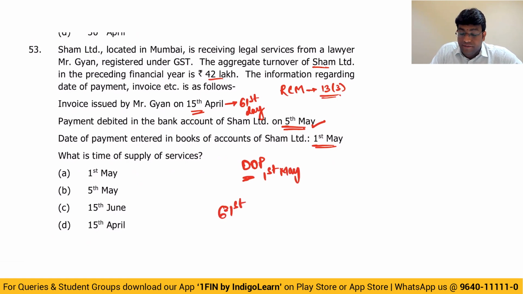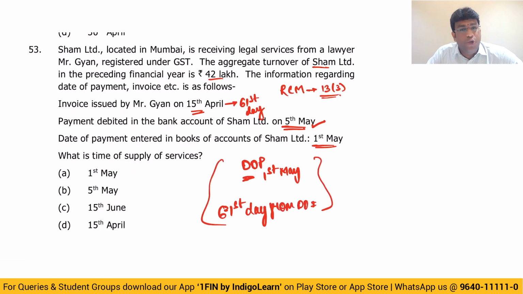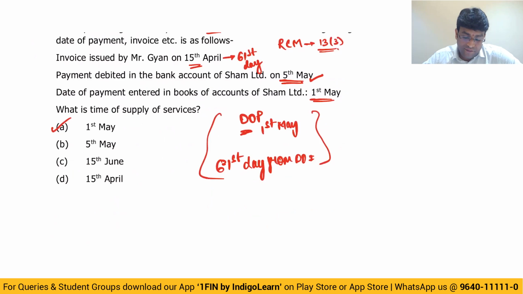And we will also see the 61st day from date of invoice, which will come somewhere in June. So answer is definitely, my dear friends, what? Answer is definitely 1st of May. So which is nothing but option A, my dear friends, because date of payment or 61st day from date of invoice, whichever is earlier. And date of payment is nothing but date when payment is entered in the books or date when payment is debited in the bank, whichever is earlier.